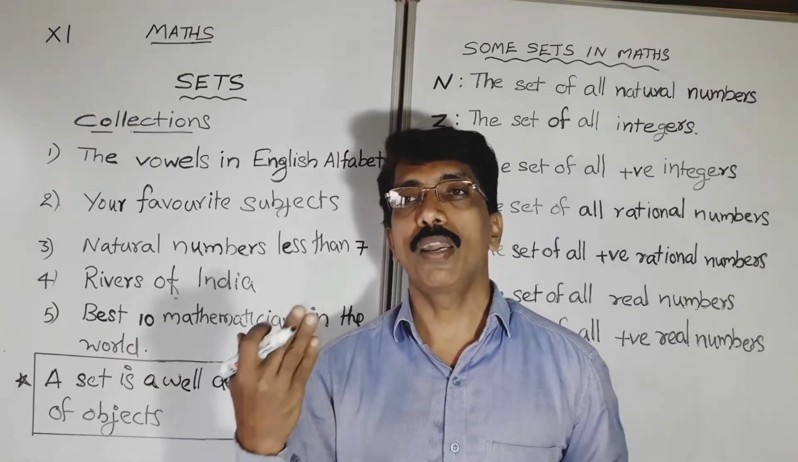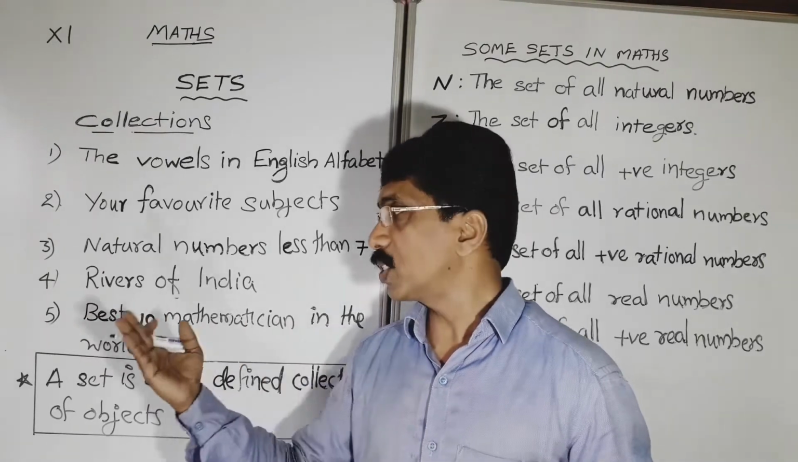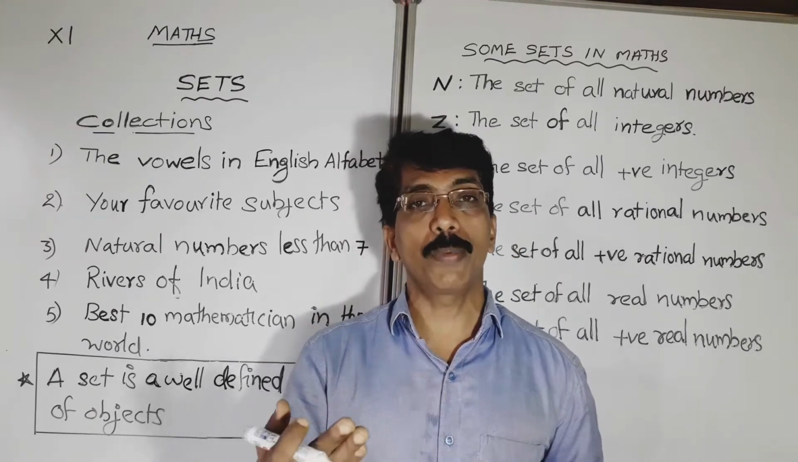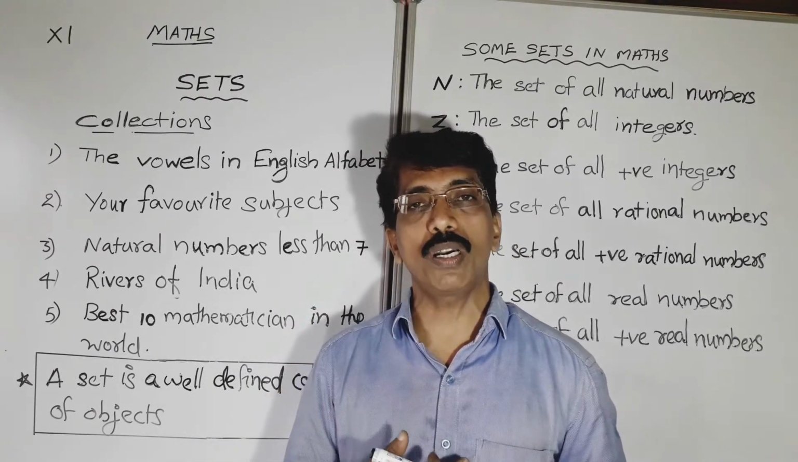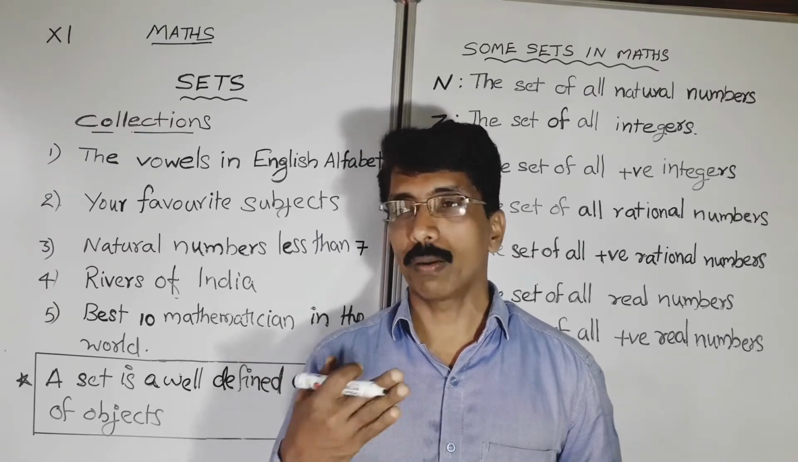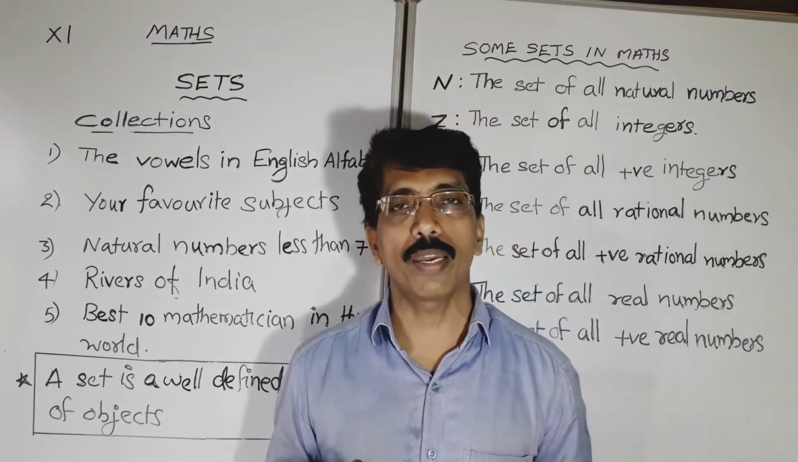Is it a well defined collection when you consider that subjectivity? Best 10 mathematicians. Is there any criterion to determine the best 10 mathematicians in the world? No. So it is not a well defined collection. It may vary from person to person. So it is not a well defined collection.